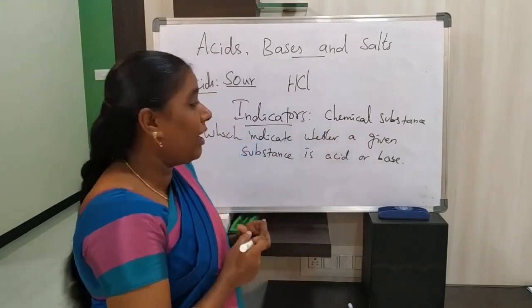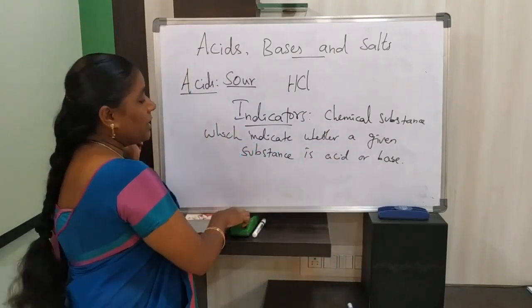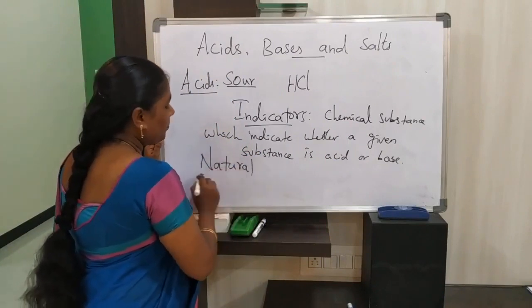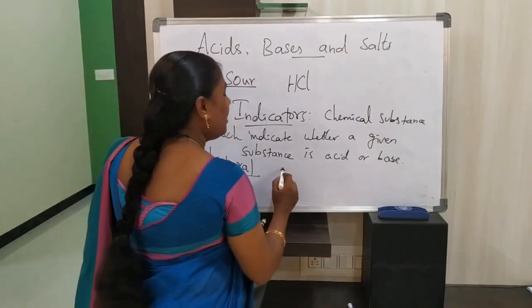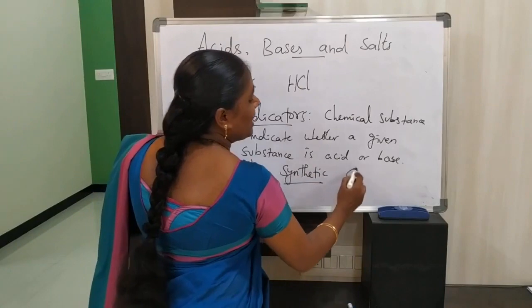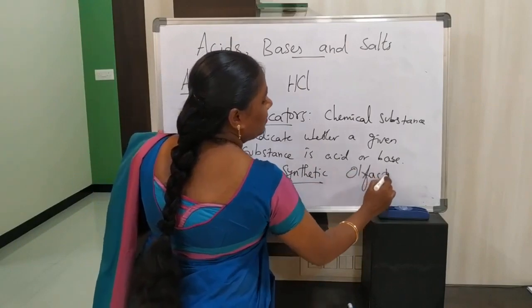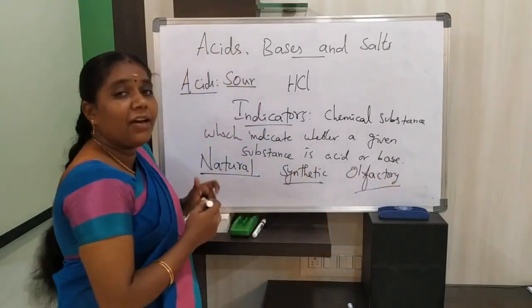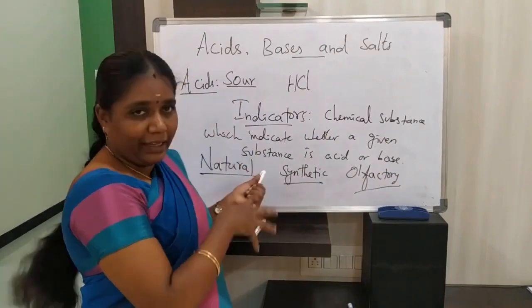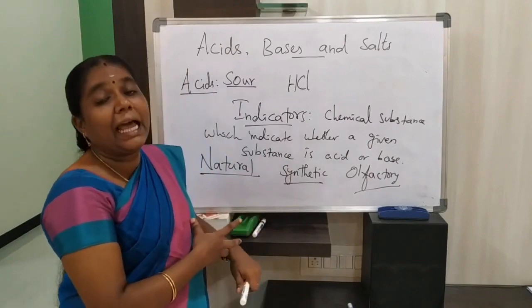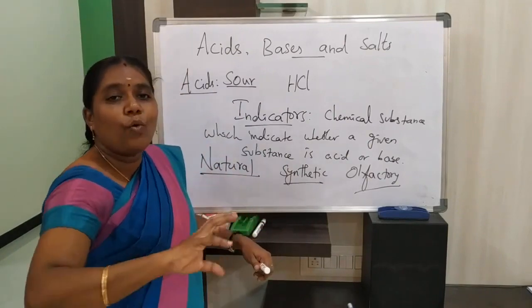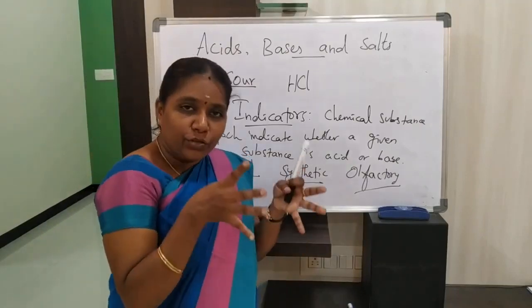We have natural indicators as well as synthetic indicators as well as olfactory indicators. So we have three types of indicators generally. In this identification of acids and bases, generally we use natural indicators.